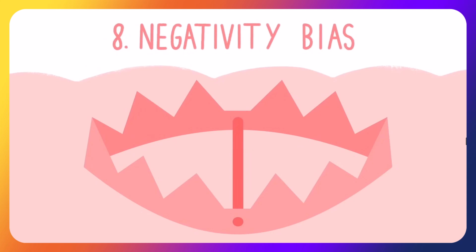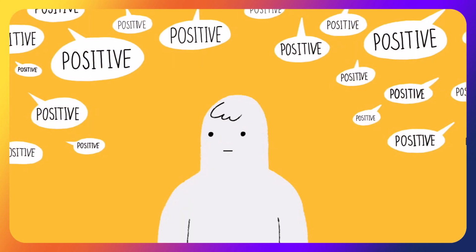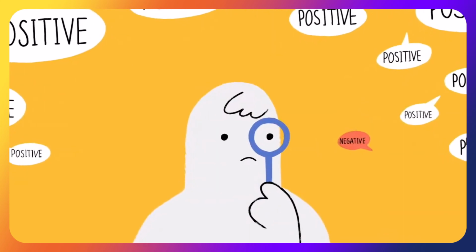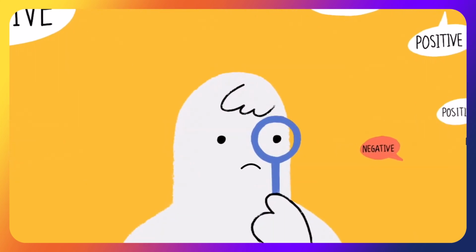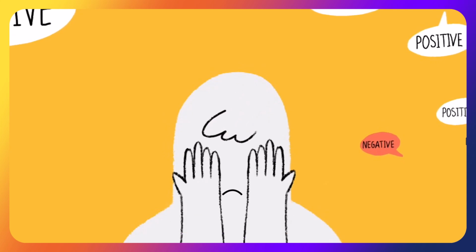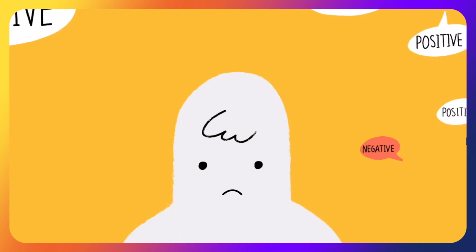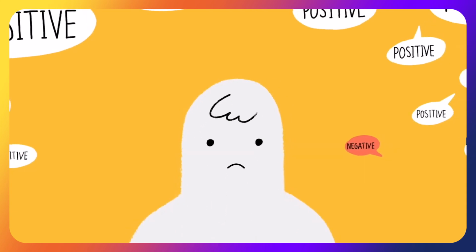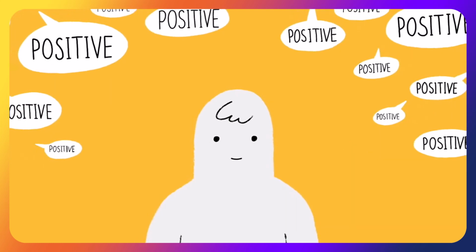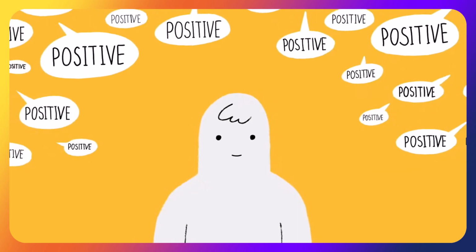8. Negativity bias. Unlike the ostrich effect, in which we go out of our way to avoid negative information, negativity bias is the tendency to notice and dwell on negative events, information, or emotions more than their positive counterparts. It's thought to have evolved to keep us vigilant to threat. It's the reason why we're often drawn to more depressing articles in the news, something the media has known for a long time. To avoid this bias, it's important to learn to recognise unhelpful thoughts that are running through your mind, and to replace these with more helpful ones.